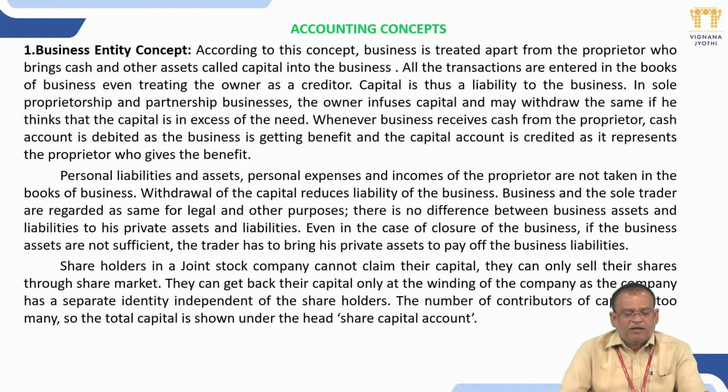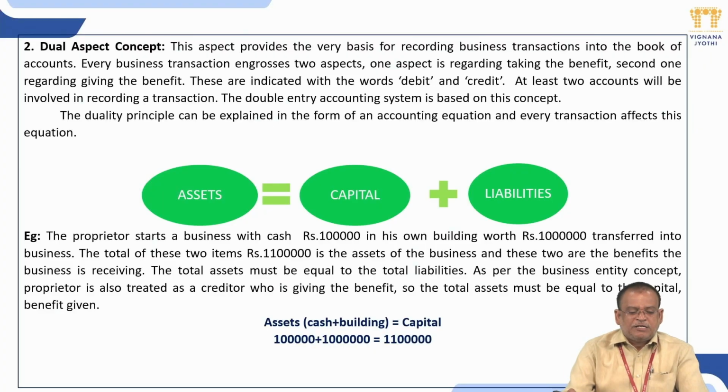According to this concept, every business unit is recognized as separate from its owner, having a separate entity. Next one is the dual aspect concept. Under two systems, there are the single entity system and the double entity system. Under the double entity system, every business transaction is recorded twice: one on the debit side, the second on the credit side of the accounts.